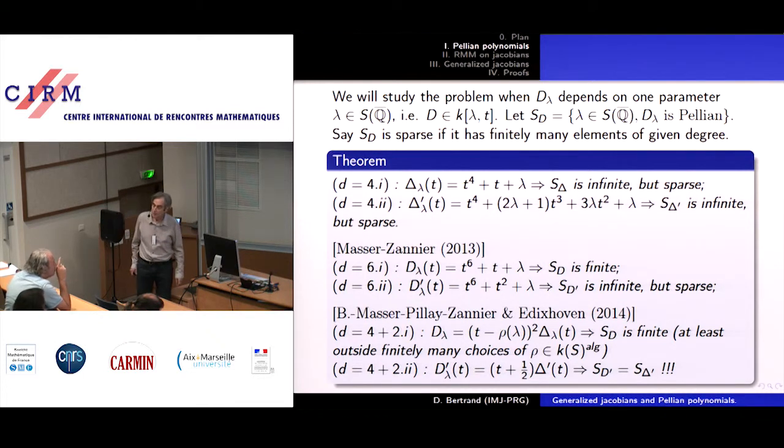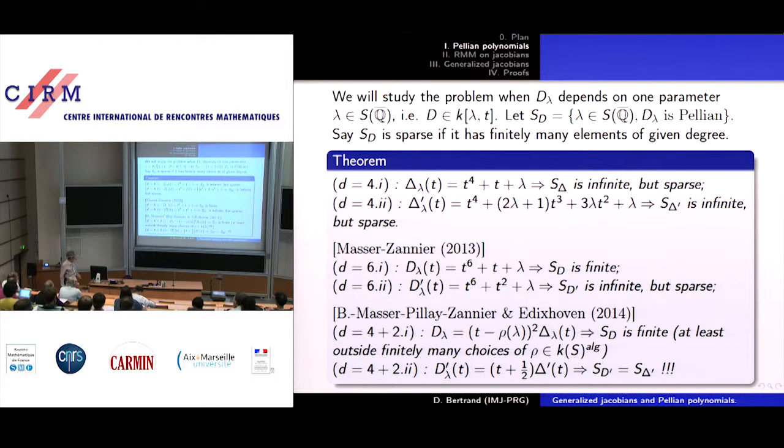And now, what is S? K is Q bar. S of Q bar is the, well, S is an algebraic curve, and I'm looking at its points. But you can take the affine line. Okay, so the last two examples, you have sextic polynomials, but non-separable, as you say. Well, in fact, as you don't see, there is a little mistake here. You must add a square. Of course, it's a sextic polynomial.